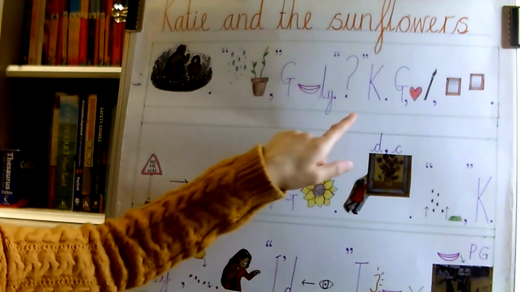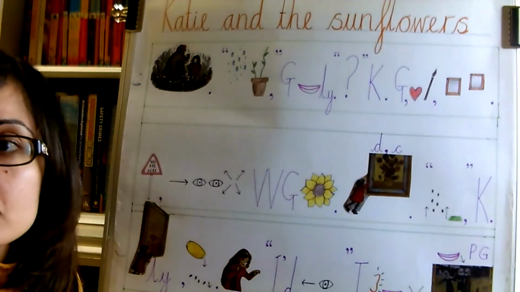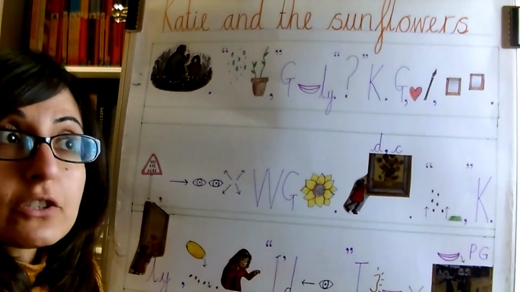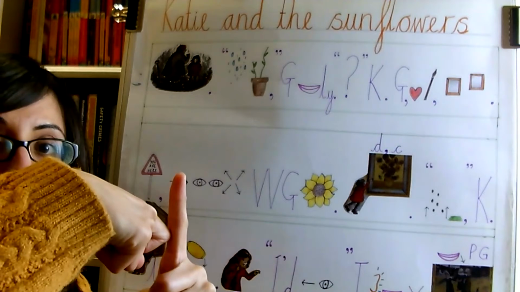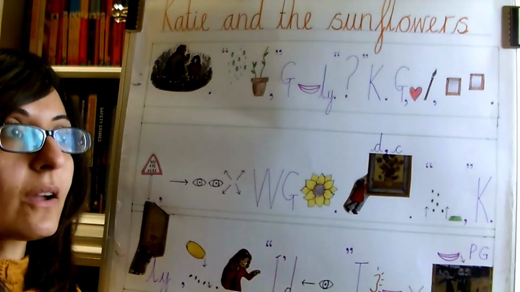Right, and then there's, so that was Grandma. This is Katie. Now she's asking, what shall we do now? There we go. So Katie's, what shall we do now? said Katie. Your turn. Brilliant.